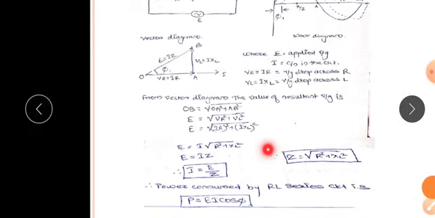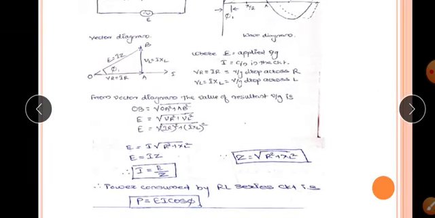So the term square root of R square plus XL square is nothing but the impedance. Hence the impedance of RL series circuit is Z equal to square root of R square plus XL square. It is the opposition due to the resistance and the inductive reactance. Now E equal to I into Z, therefore I equal to E by Z. The power consumed by RL series circuit is P equal to EI cos phi. Cos phi is the power factor, which we will study in the next topic.